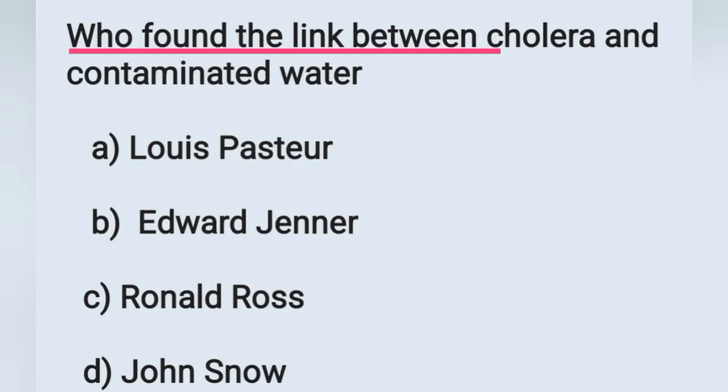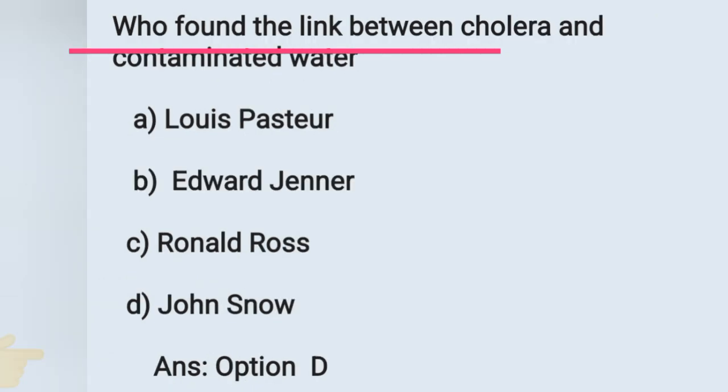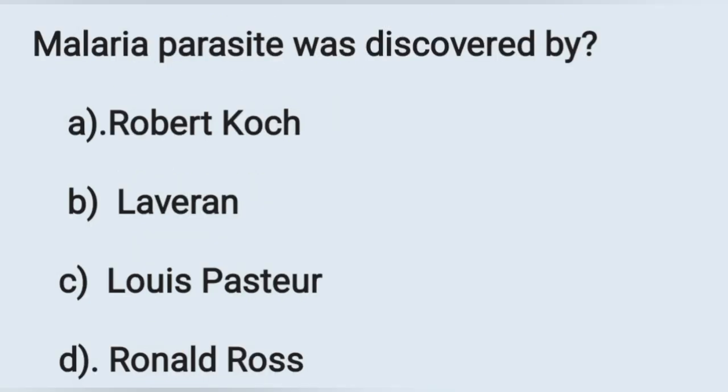And the next question, this is also one of the previous year questions. Who found the link between cholera and contaminated water? Option A Louis Pasteur, option B Edward Jenner, option C Ronald Ross, option D John Snow. And the correct answer for this question is option D, John Snow found the link between cholera and contaminated water. Move on to the next question.